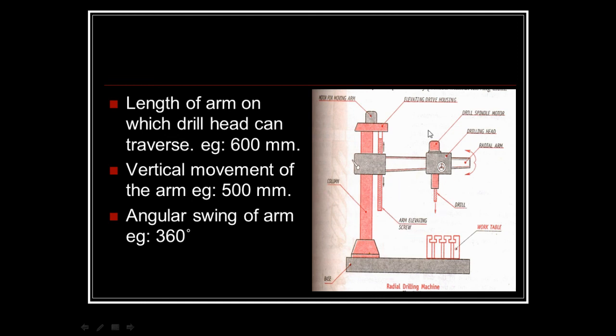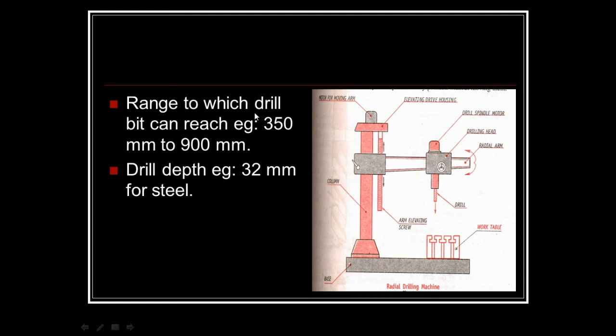Also, the angular swing of the arm is 360 degrees. You can swing this arm by 360 degrees along this column. The range to which the drill bit can reach is from 350 millimeters to 900 millimeters, and a drill bit depth of 32 millimeters is typically used for steel.